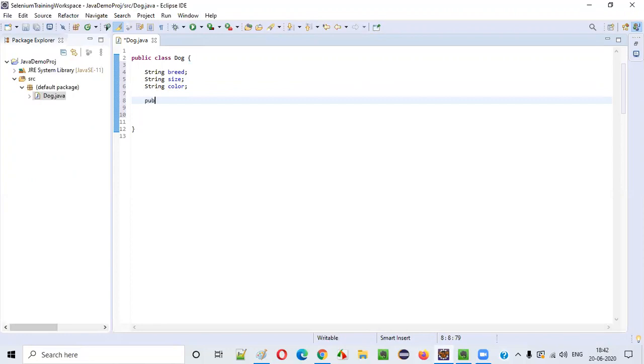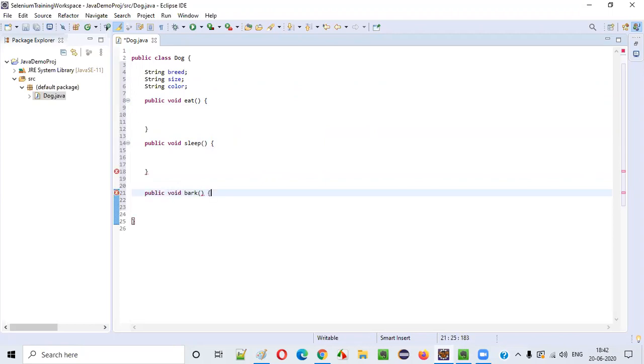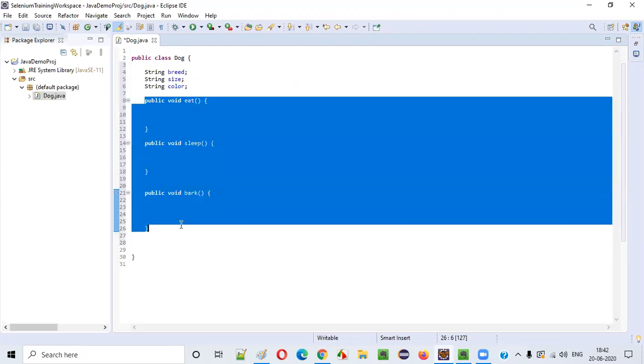So a dog can sleep, and a dog can eat. Public void eat, it is one method. And the other method I will create is public void sleep, and I will create another method, public void bark. So here we have three methods.